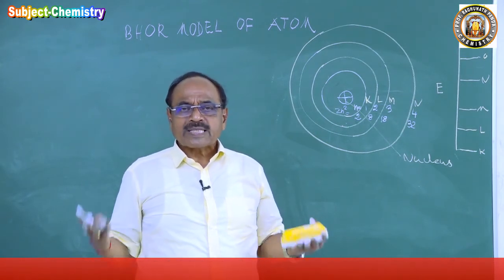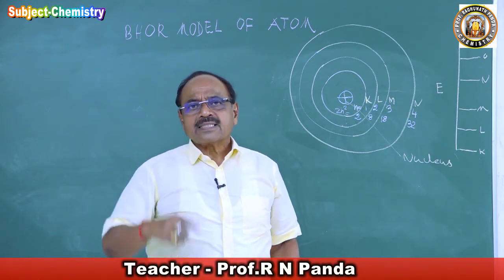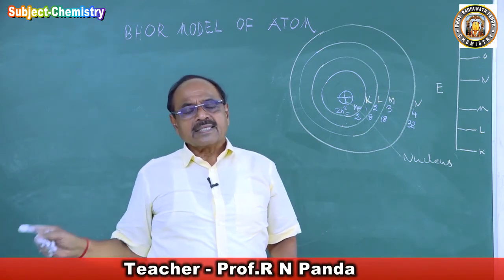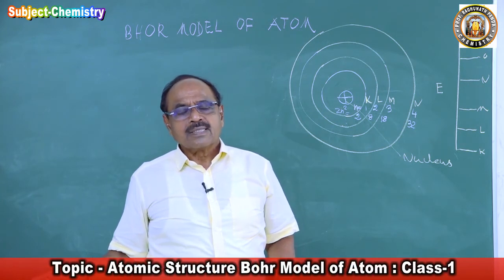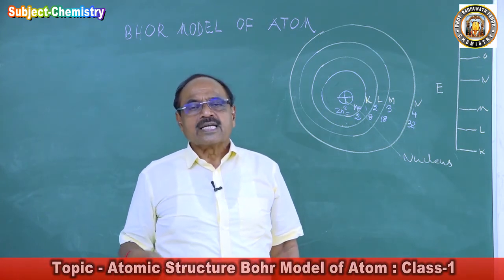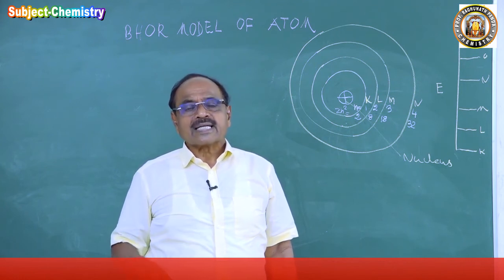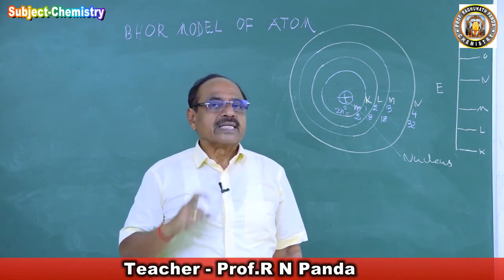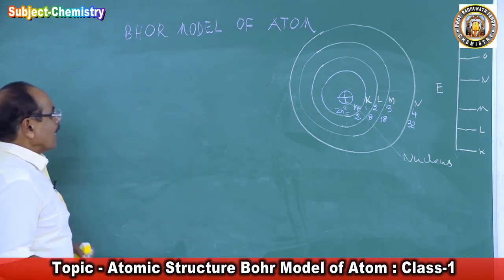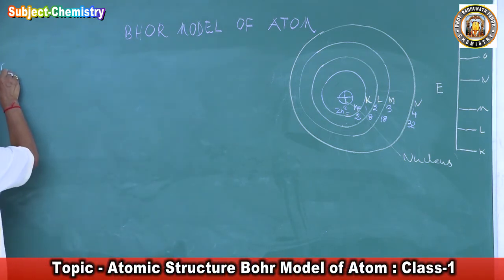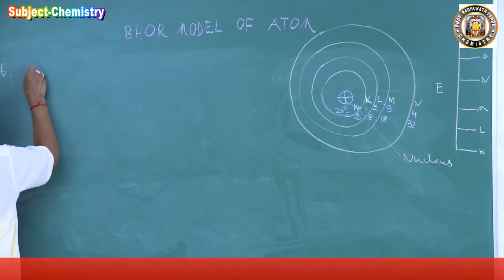So to explain those spectral lines, keeping them in his mind, and taking the help of Planck's quantum theory of electromagnetic radiation, he has proposed certain postulates, and those postulates constitute the Bohr theory. That is called the Bohr theory, which explains the Bohr model of the atom. Now then comes the next point, he says, when an electron